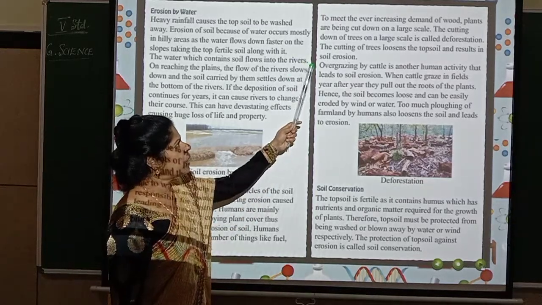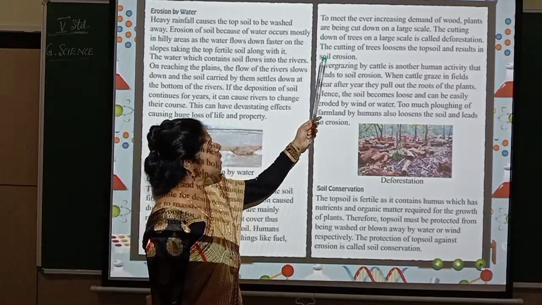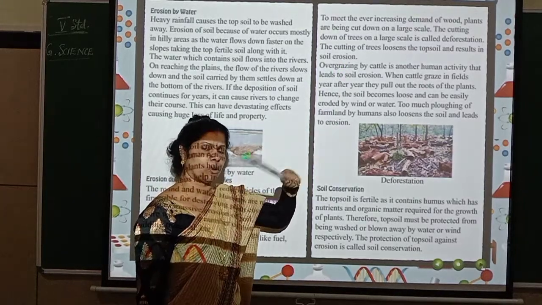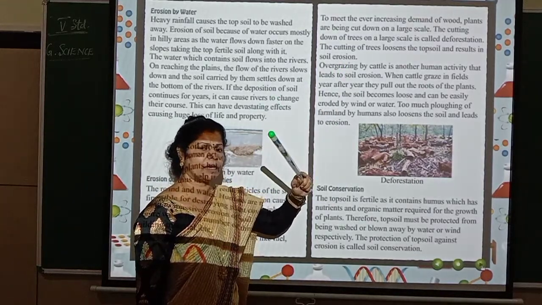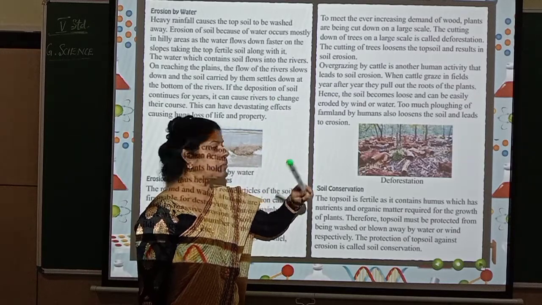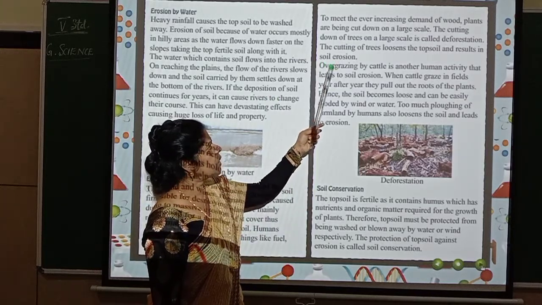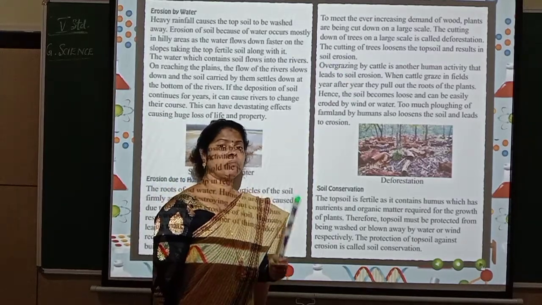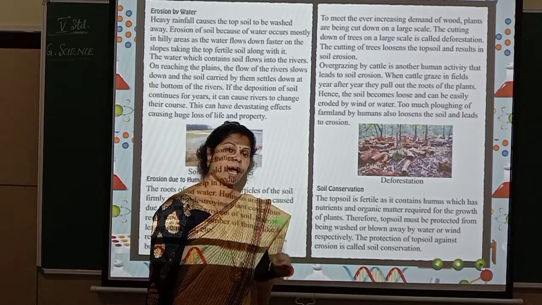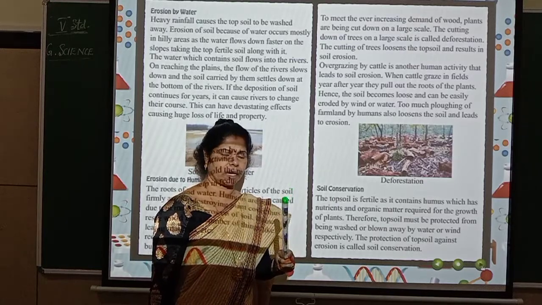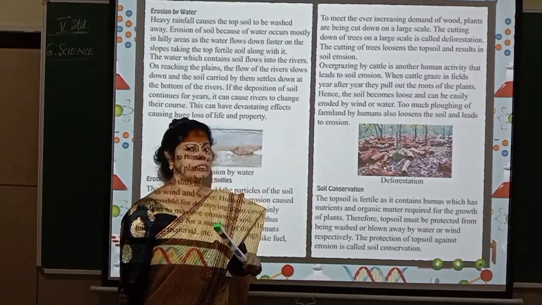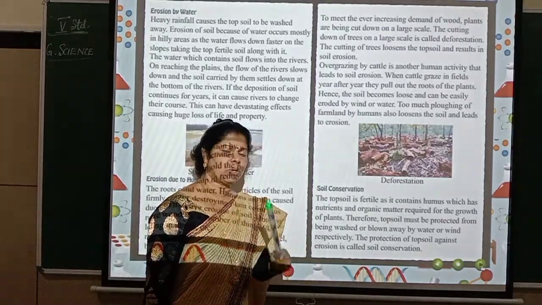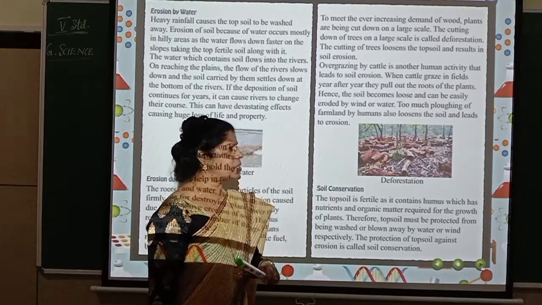To meet the ever increasing demand of wood, plants are being cut down on a large scale. So what happens? On a large scale means so many plants and trees are cut down by human beings. The cutting down of trees on a large scale is called deforestation. So that process of cutting down many trees, you call that process deforestation. Who is responsible for deforestation? It is man who is responsible for deforestation.